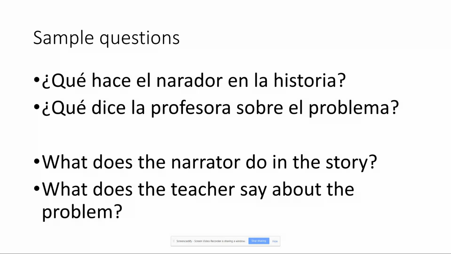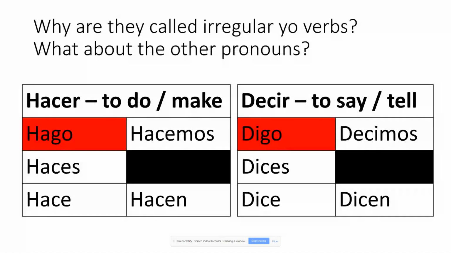I want to drive home hacer and decir. So why are they called irregular yo verbs? Look at the word hacer, to do or to make, and also look at decir, to say or to tell. In red, you will see that this goes to go. In all the others, these conjugate as a regular ER or IR verb.